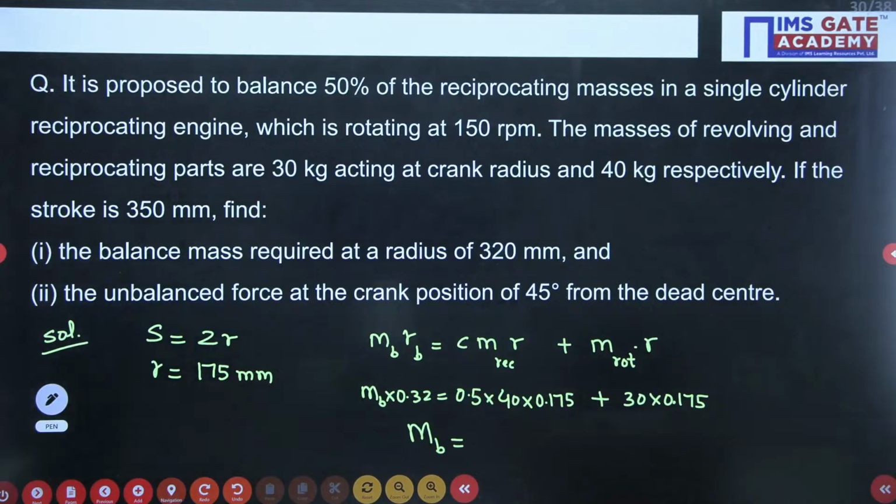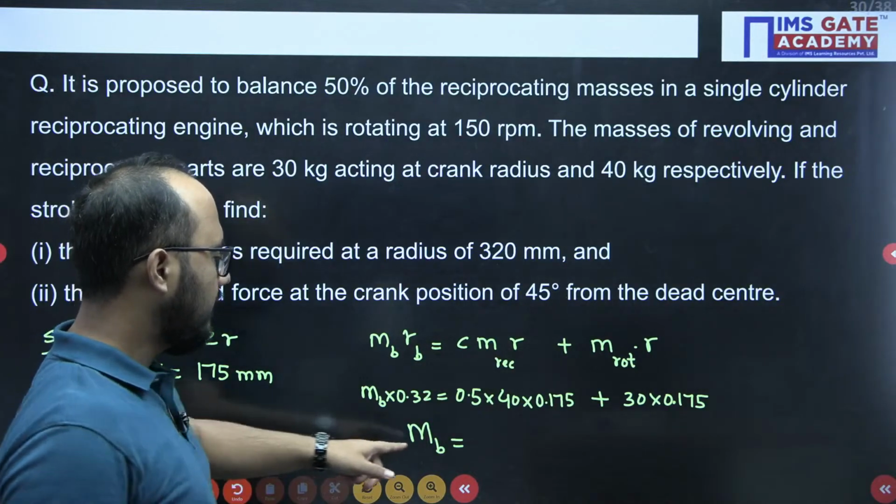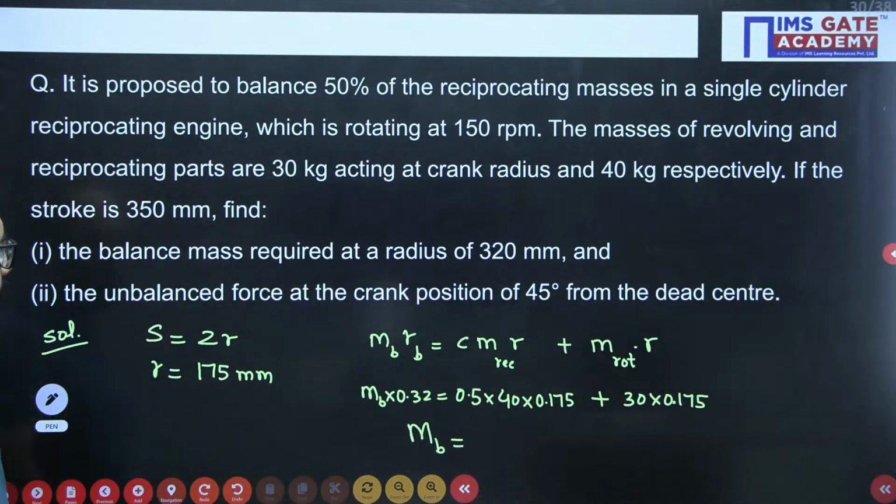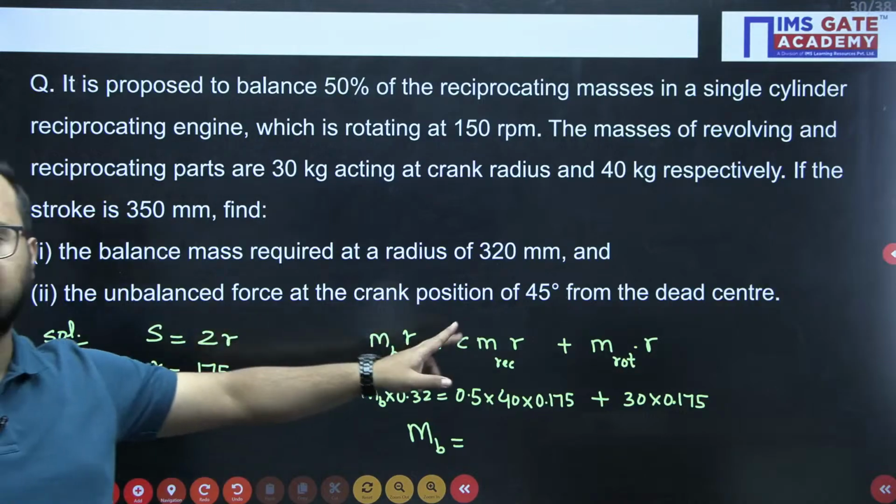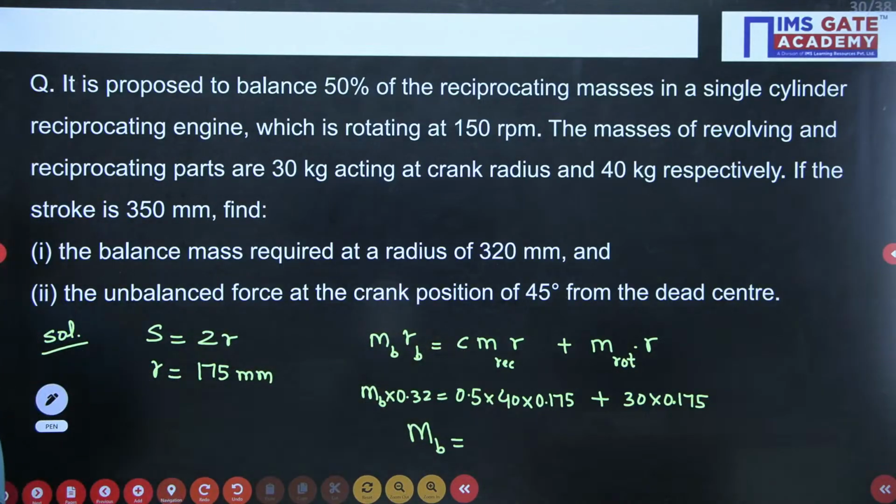Everyone, the balancing mass answer will be a simple calculation, right? So you can easily tell me. Then we need to calculate the balancing force required at a crank position of 45 degrees. Vinay, tell me your answer for this balancing mass required.